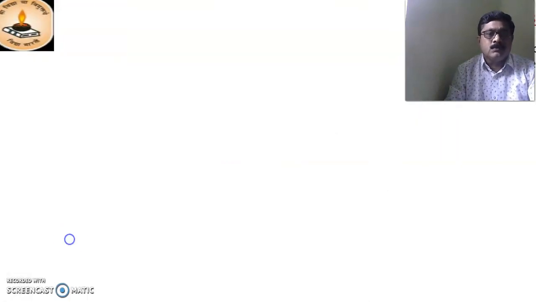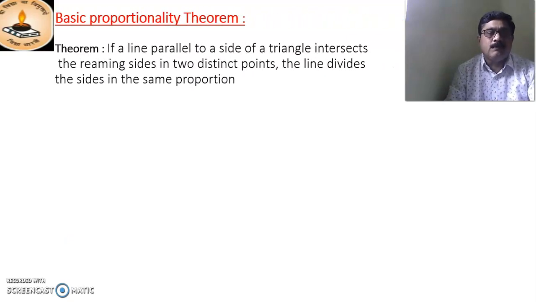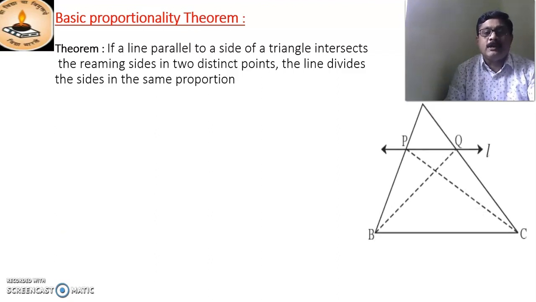The Basic Proportionality Theorem states: if a line parallel to a side of a triangle intersects the remaining sides at two distinct points, the line divides the sides in the same proportion. That is the statement of the theorem. Now, from this statement, we draw a diagram.